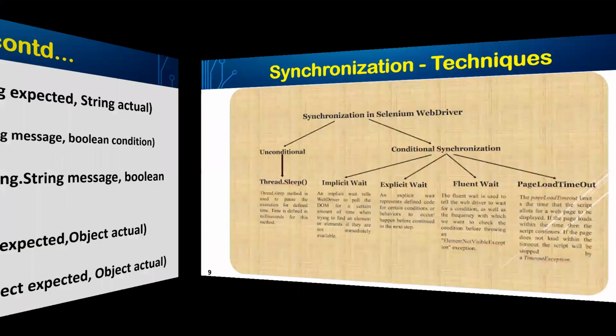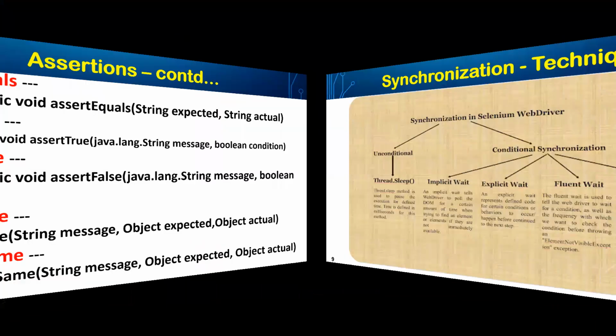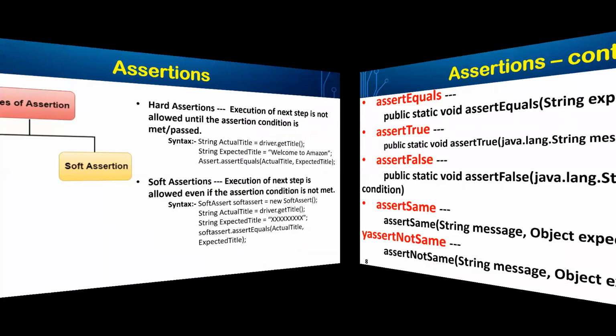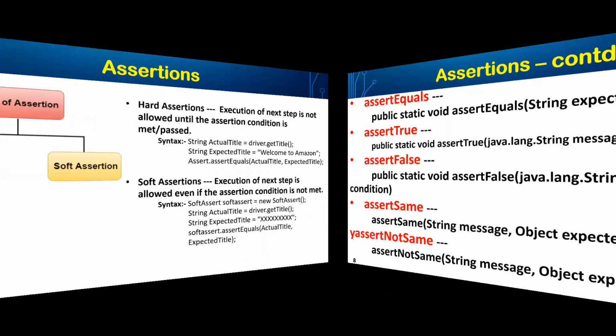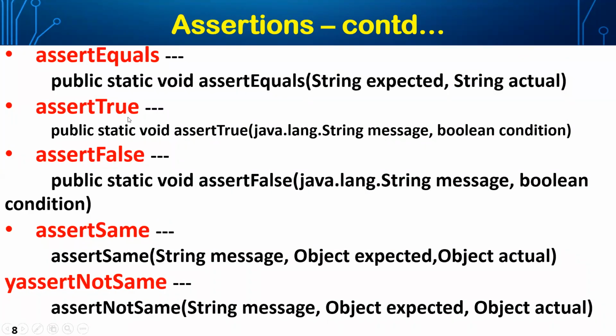Yeah, synchronization topic, I will take it in the next session. So finally, this is all about assertion. Assertion has a large number of methods. The mainly used methods are assert true and assert false. Assert equals validates whether the actual and expected are the same, whether they are equal or not. If equal, it will give you true. If not equal, it will give you false. Assert true means after comparing both things, the answer should be true. So it will only look for true.